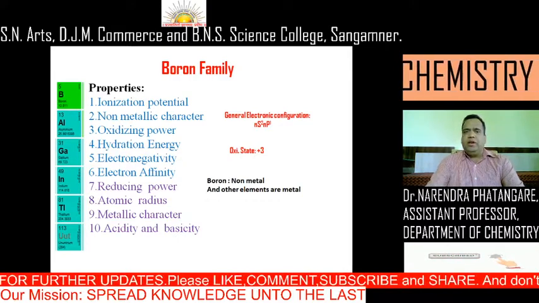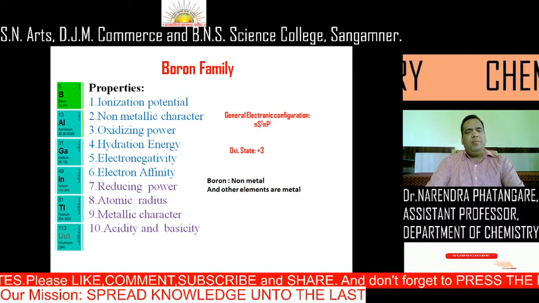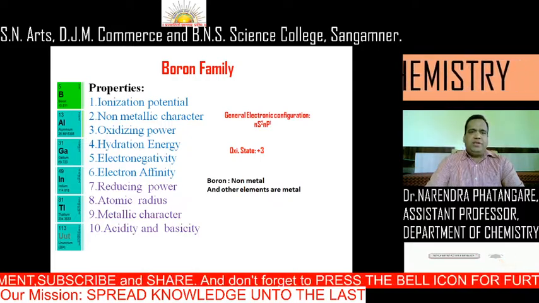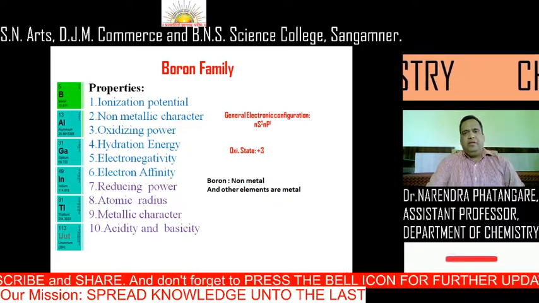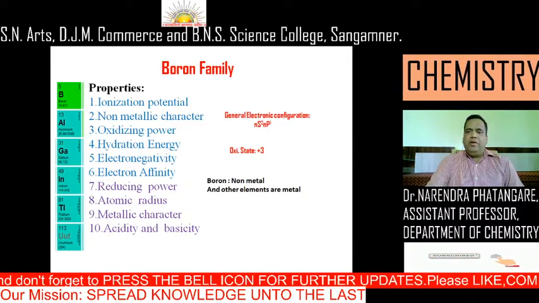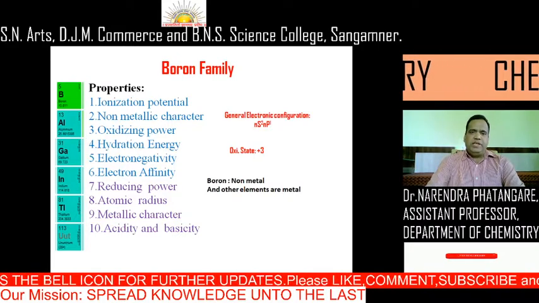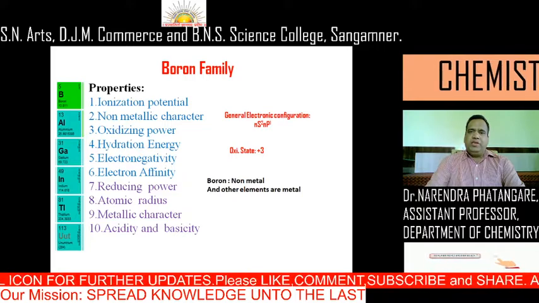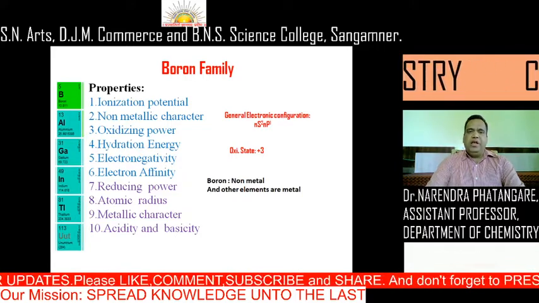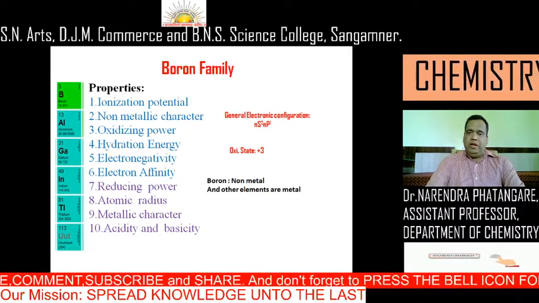They show trends in different important properties. Ionization potential, from top to bottom, goes on decreasing. Non-metallic character, from top to bottom, also goes on decreasing. Again, boron is a non-metal while all other elements are metals. Then oxidizing power goes on decreasing from top to bottom. Hydration energy, electronegativity and electron affinity, all these properties from top to bottom go on decreasing.